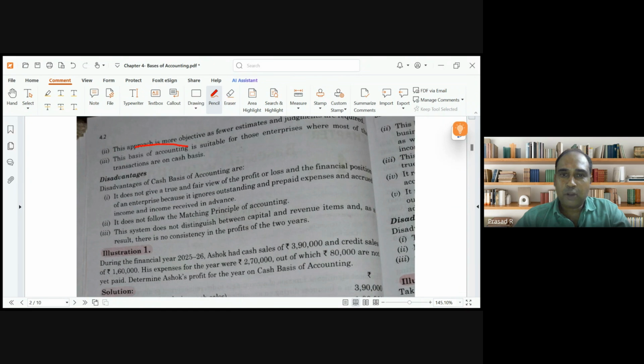This approach is more objective as fewer estimates are required. We don't have to worry whether it is an expense of this year or expense of previous year. It's a very simple way of accounting.